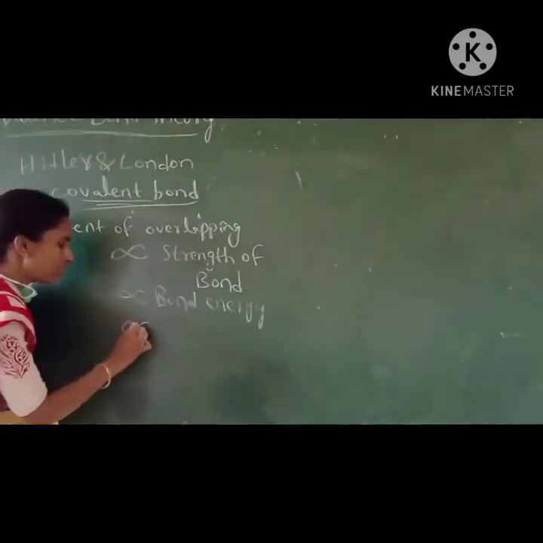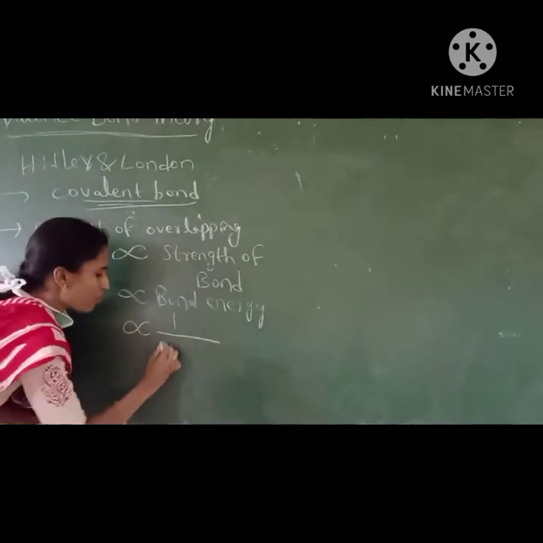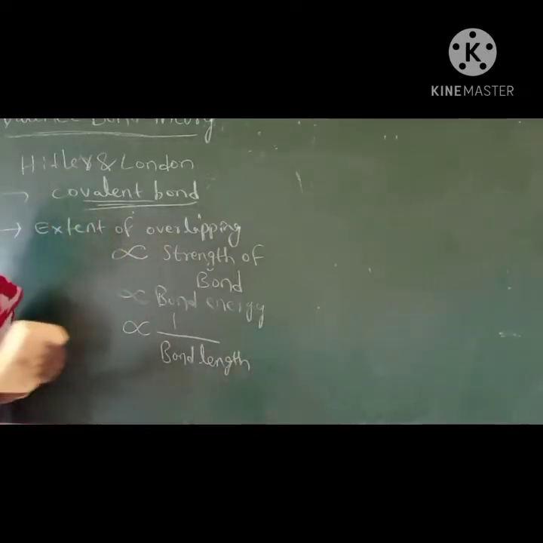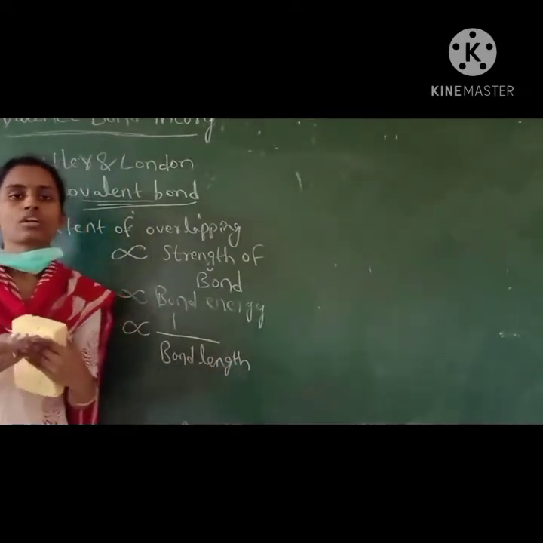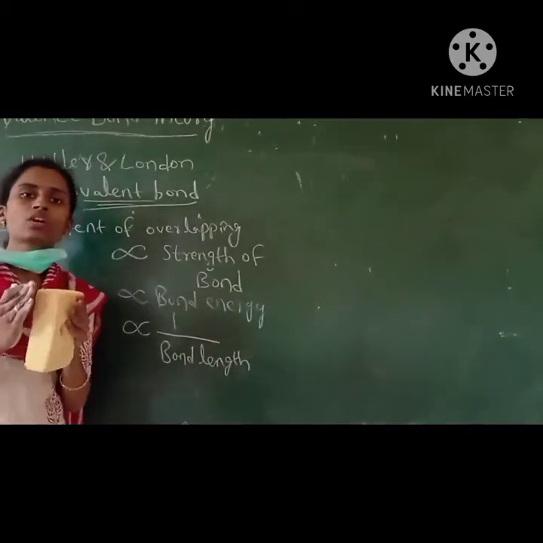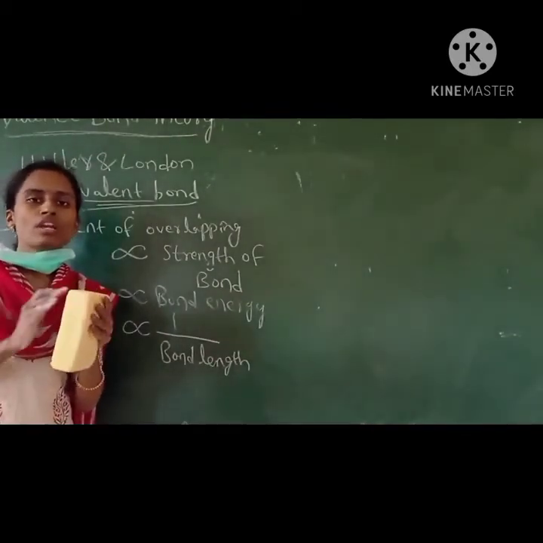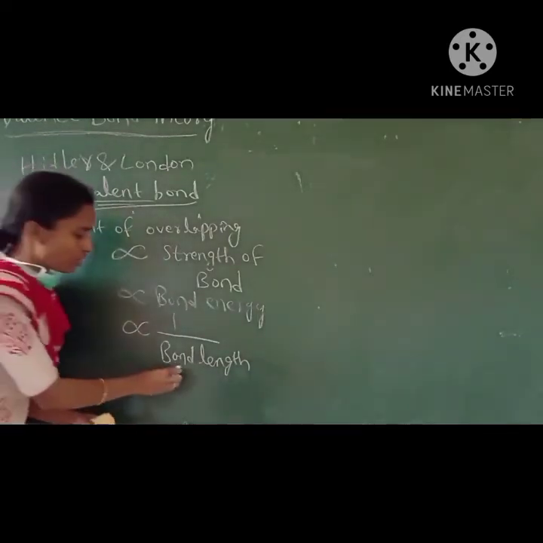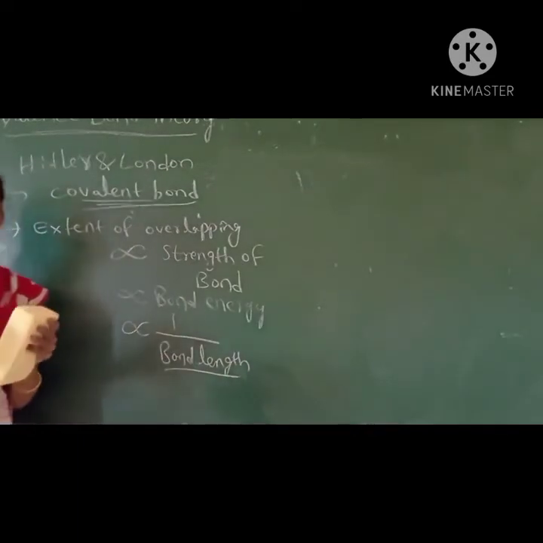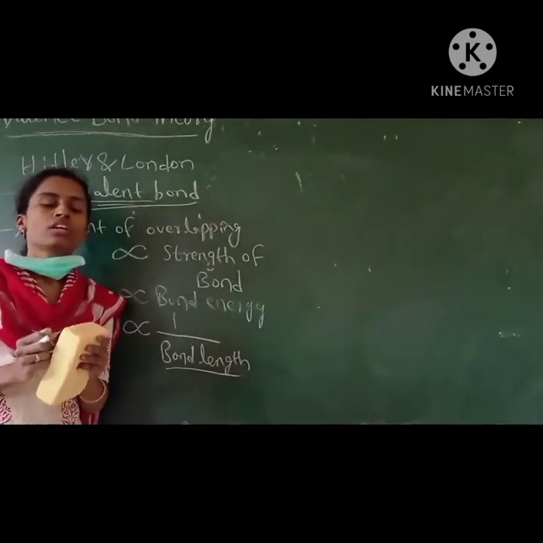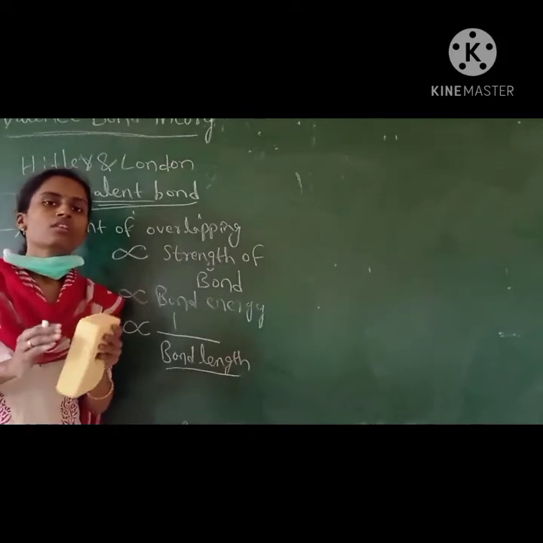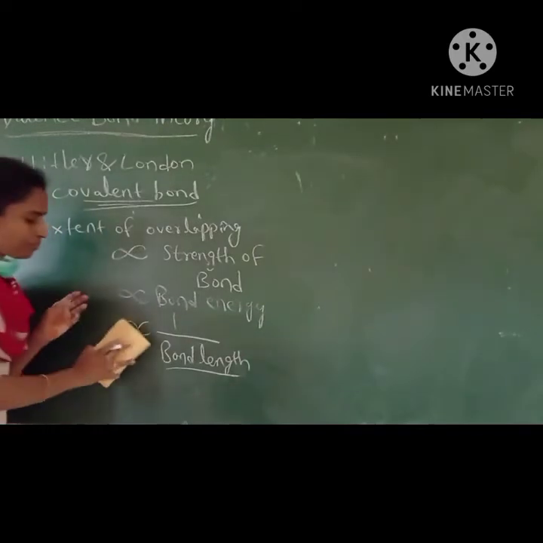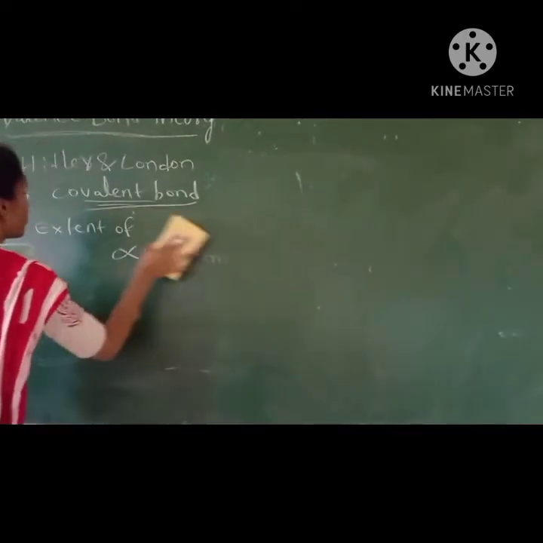Bond strength is inversely proportional to bond length. If the extent of overlapping is more, then the atoms will come very close to each other. So the bond length, the distance between the nuclei of the two atoms, will be lower. If bond energy and bond strength are more, then bond length is a lesser value. Bond length will be less. This is one of the postulates.